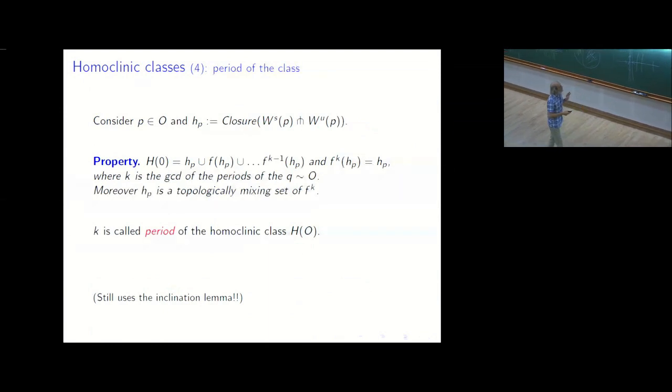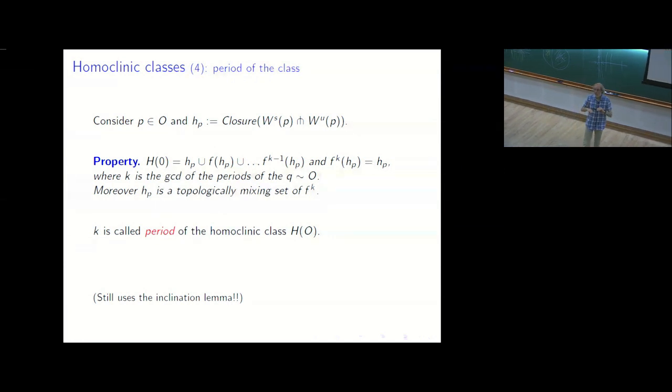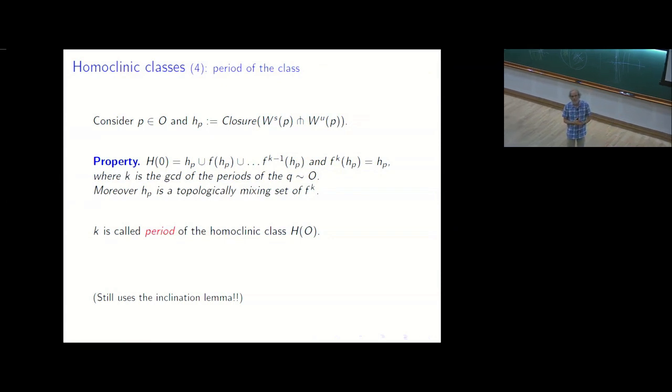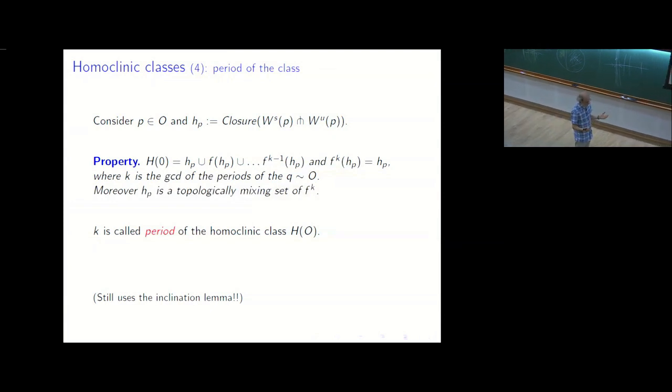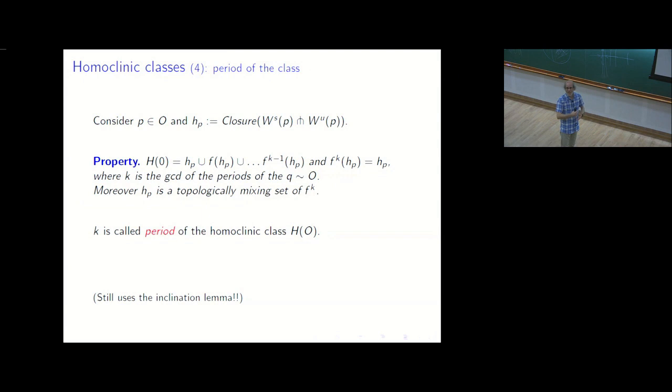Another property, more subtle, which you may skip in the first step, is the notion of period of the class. So if you remember, for a basic set, there is a way to split it again to find a better recurrence, to find a topological mixing. So here, the homoclinic classes are transitive, but in general not topologically mixing, because if you take an iterate, again, they may split.